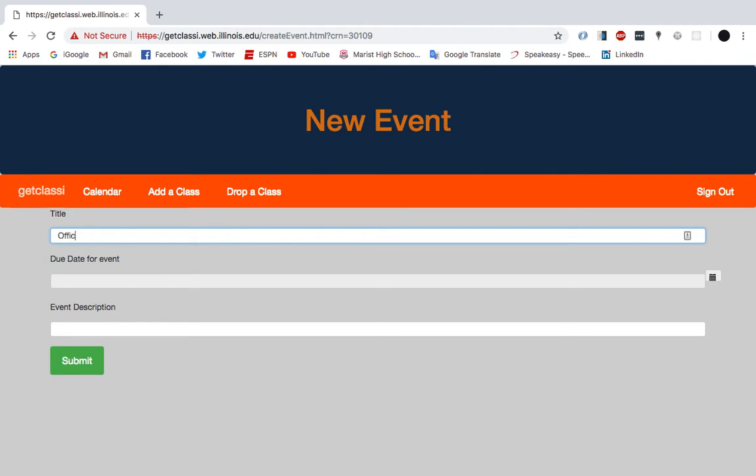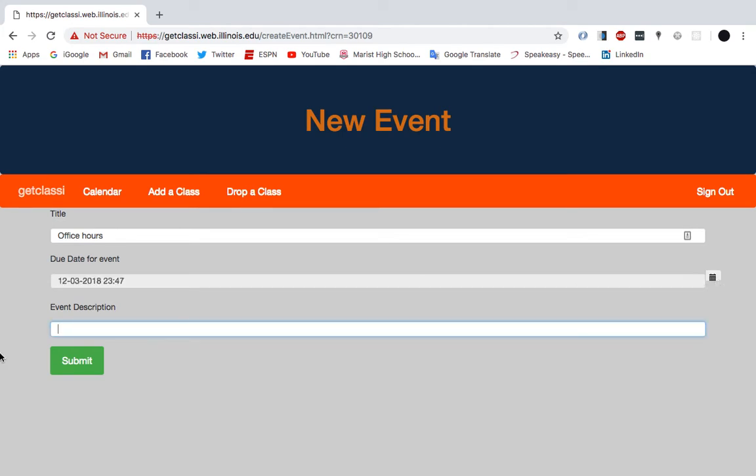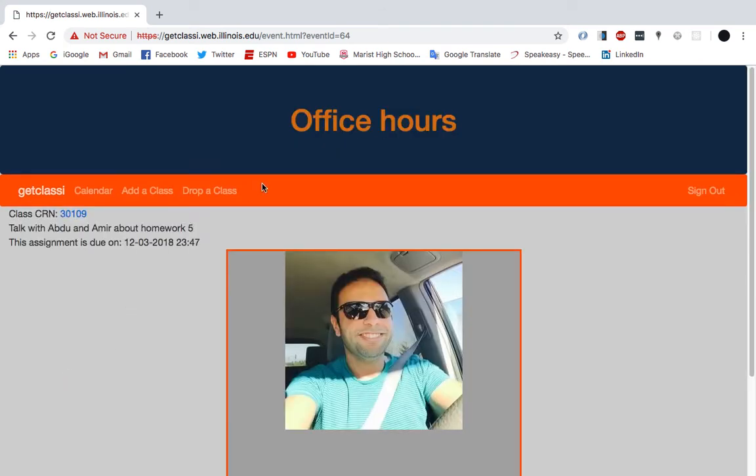It's going to be office hours. The due date for the event. Nice little calendar picker here. We'll just make it Monday the 3rd. And then the event description is talk with ABDU and Amir about homework 5. Yeah, homework 5. Then I'll submit that. And then here we go. It brings us to the event page we made.